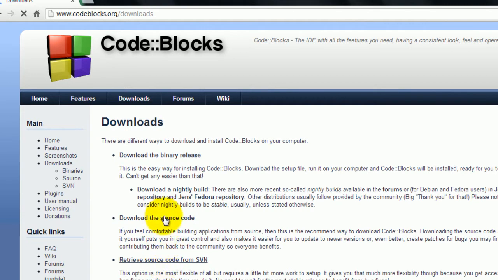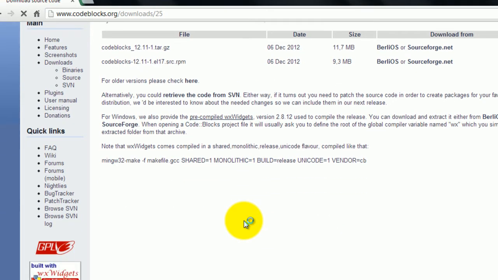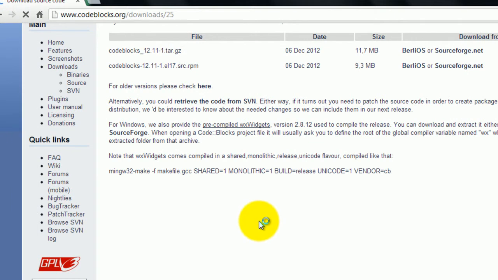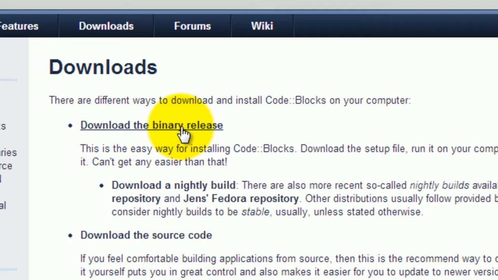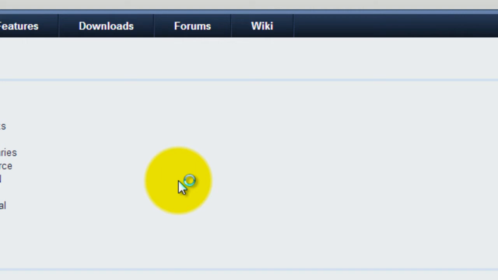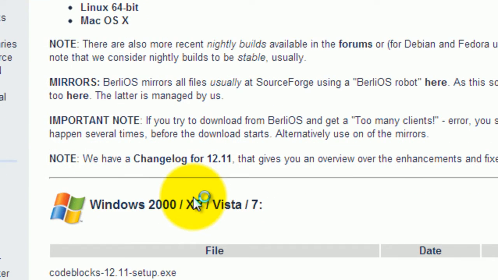So we have to choose the second one, download the source code. Sorry, it was not download source, it was binary.